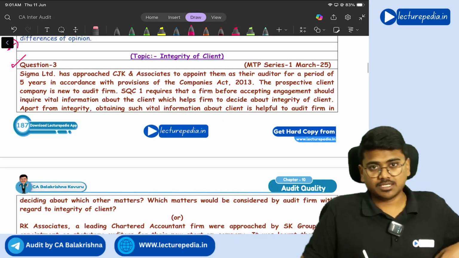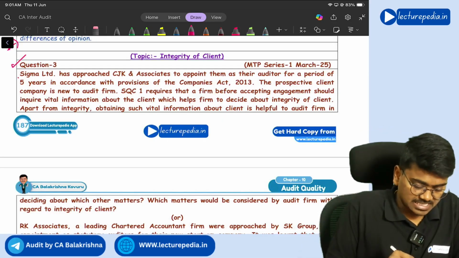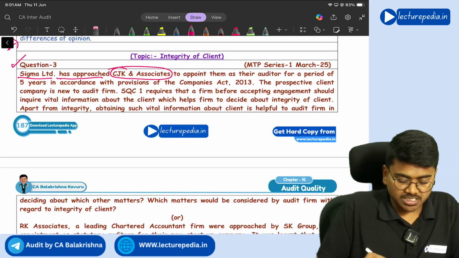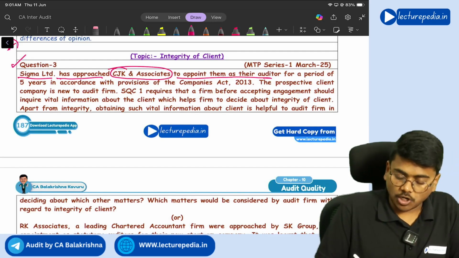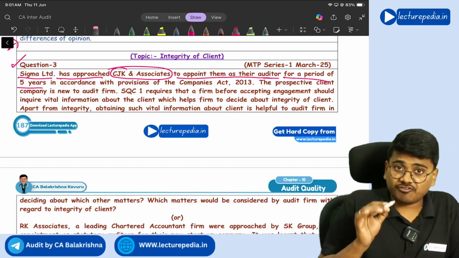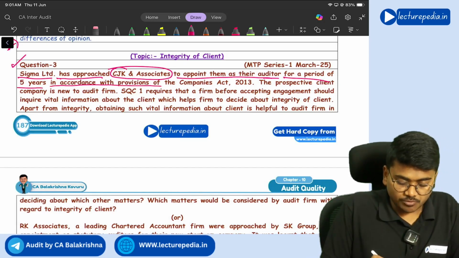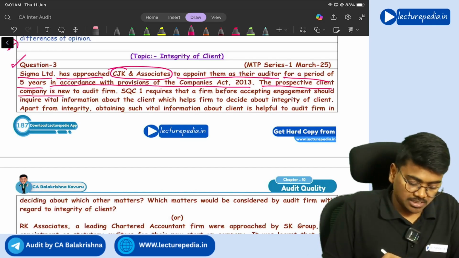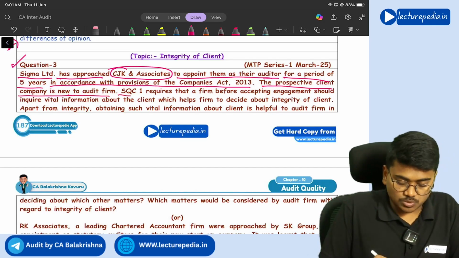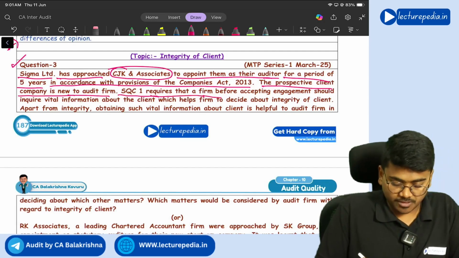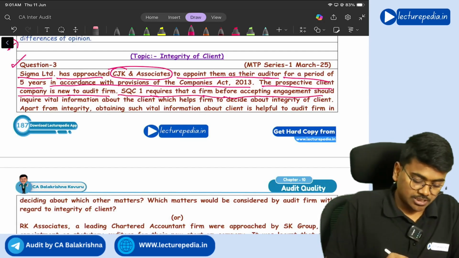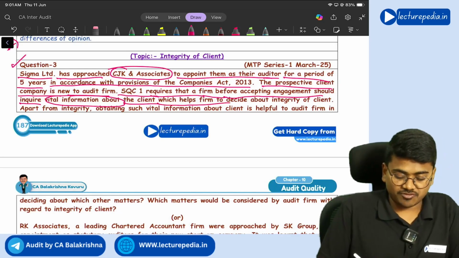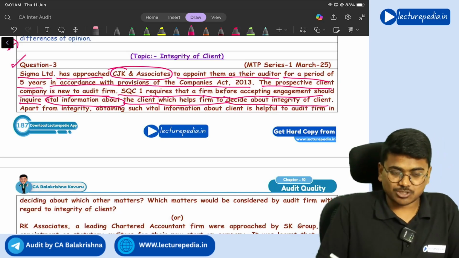Next, question number 3. Sigma Limited has approached CJK and Associates to appoint them as their auditor for a period of 5 years in accordance with the provisions of the Companies Act 2013. The prospective client company is new to the audit firm. SQC1 requires that the firm, before accepting an engagement, should inquire vital information about the client which helps the firm to decide about the integrity of the client.